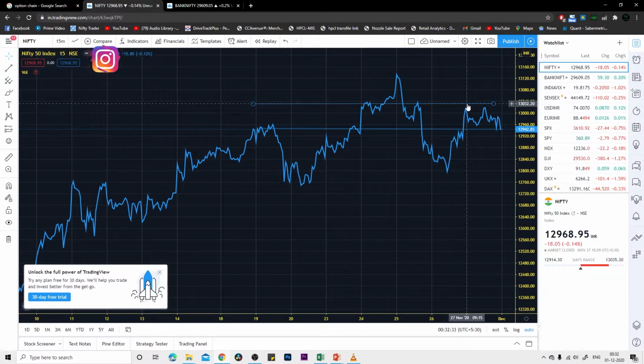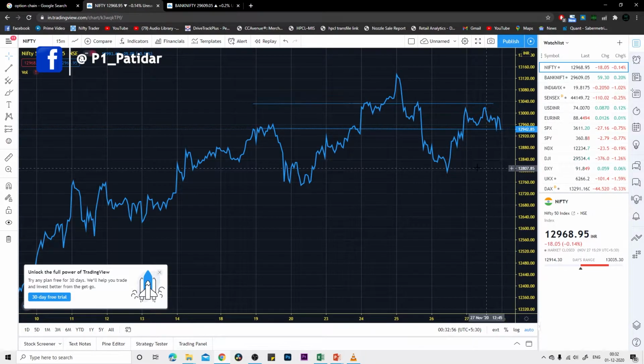Because we already discussed in our last video that there was a meeting on our budget announcement and our growth announcement. That meeting was going to be held after market hours. So investors don't want to take the risk, so they didn't invest much in the stocks. That's why the Nifty didn't move much.